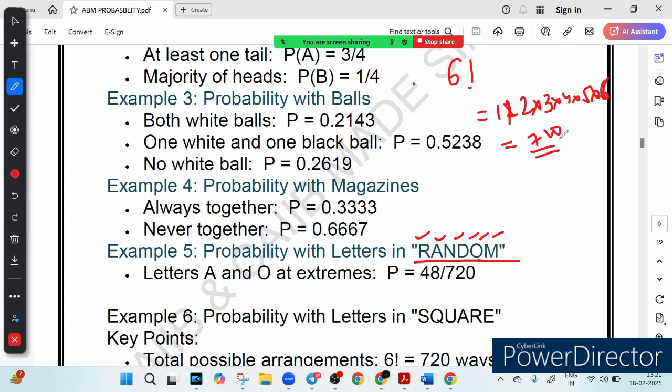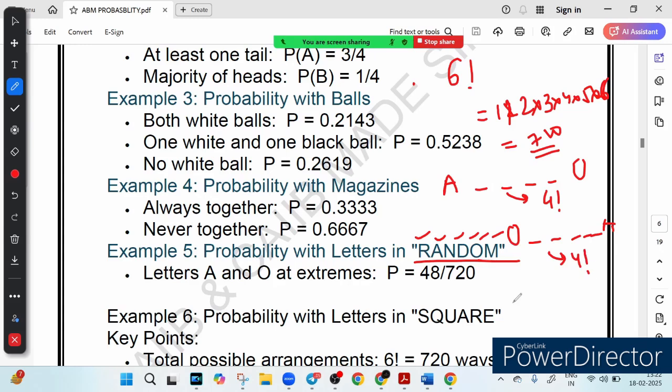And now what is our favorable outcome? Our favorable outcome is that A and O should be at the extremes. So suppose I fix A and O here, right? And in between how many letters are there? 4. So this can be arranged in factorial 4 ways. And similarly I fix O here and A here. This can also be arranged in factorial 4 ways.